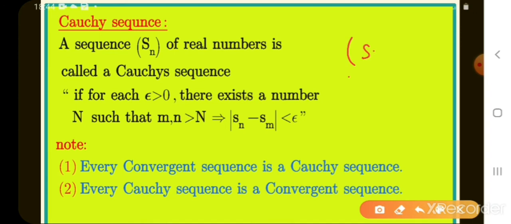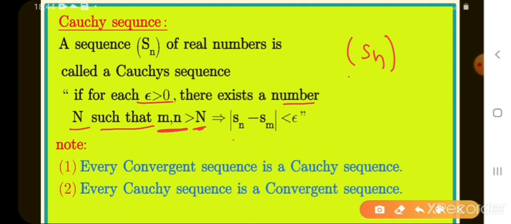Let Sn be a sequence. Now we say Sn is a Cauchy sequence when, for each epsilon greater than 0, there exists a number capital N in the natural number set such that m, n greater than N. M, n greater than N means we take m, n as large values, means infinity.